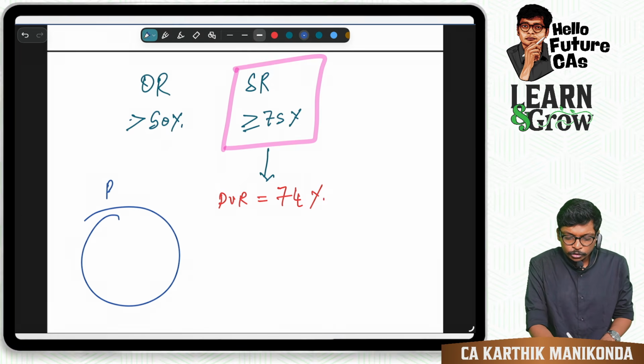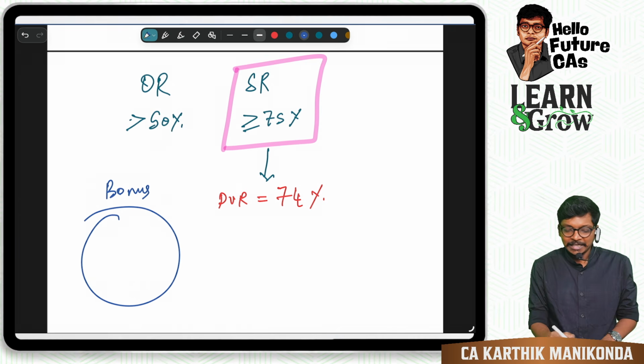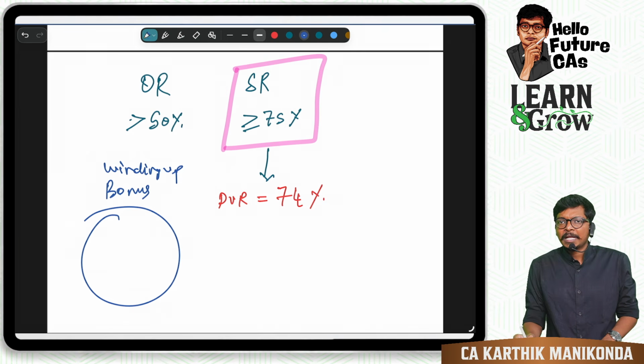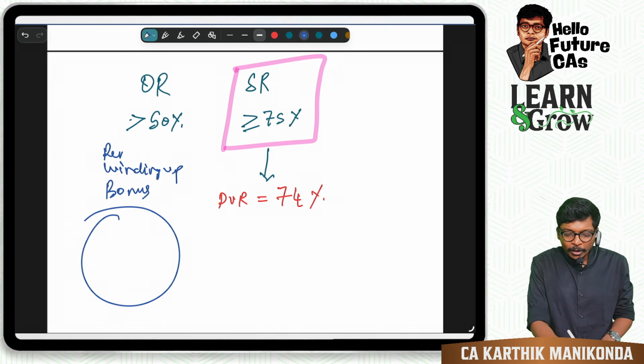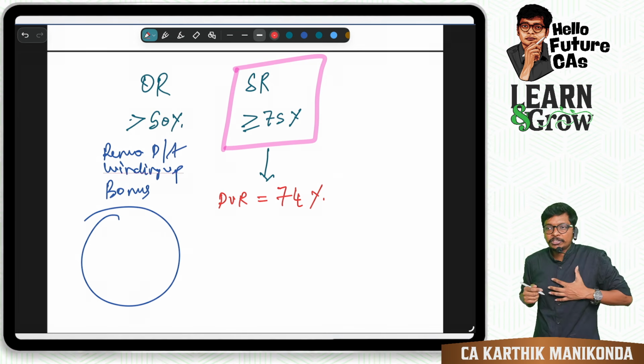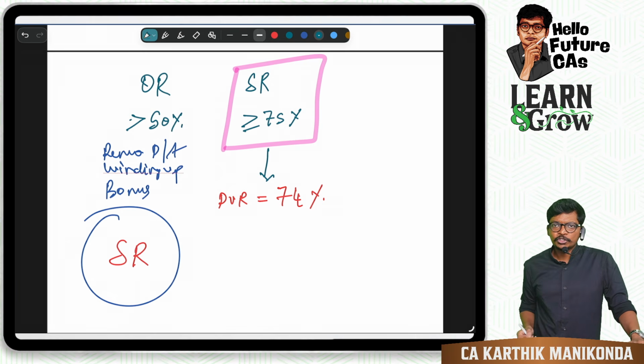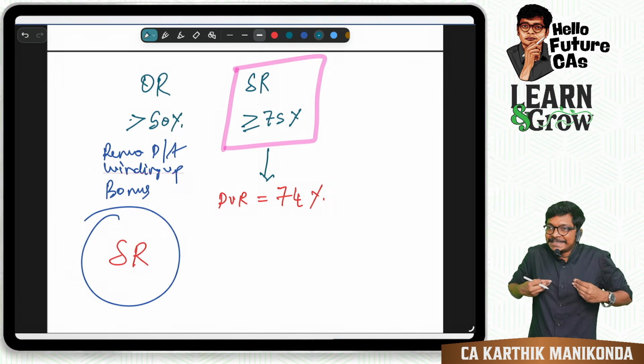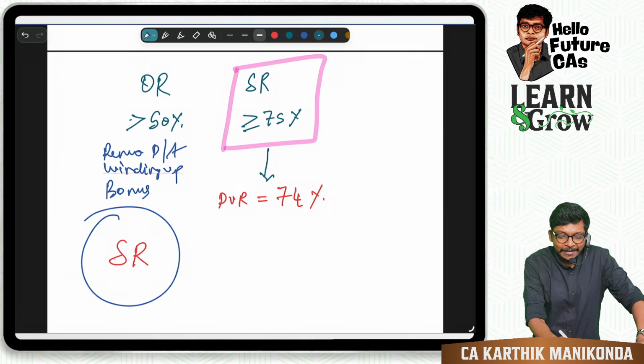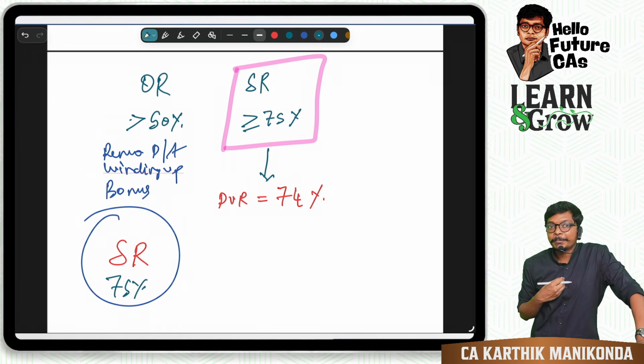If a company wants to issue bonus shares, if a company wants to go into winding up, if a company wants to remove a director or remove an auditor, or any key decisions of a company, it will pass a special resolution. So if I single-handedly have 75% with me, then the others are dumb, you know.